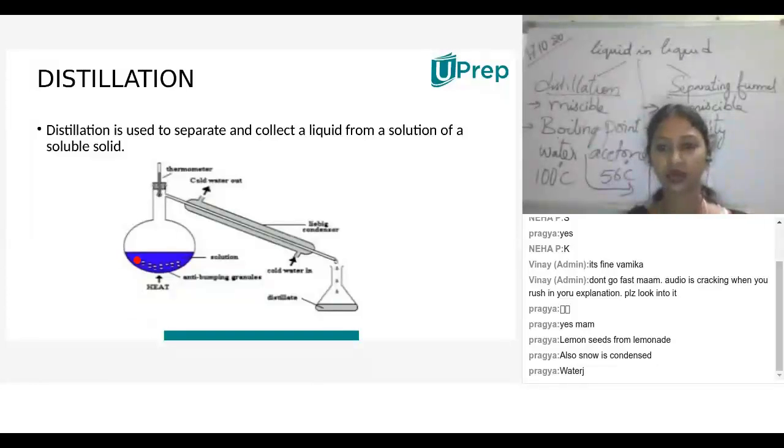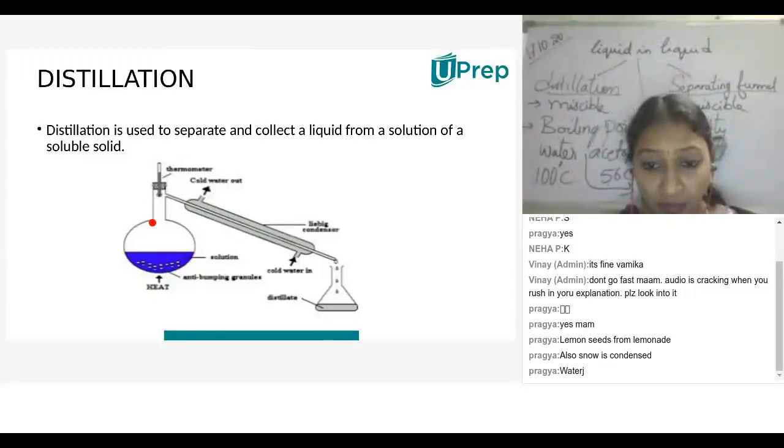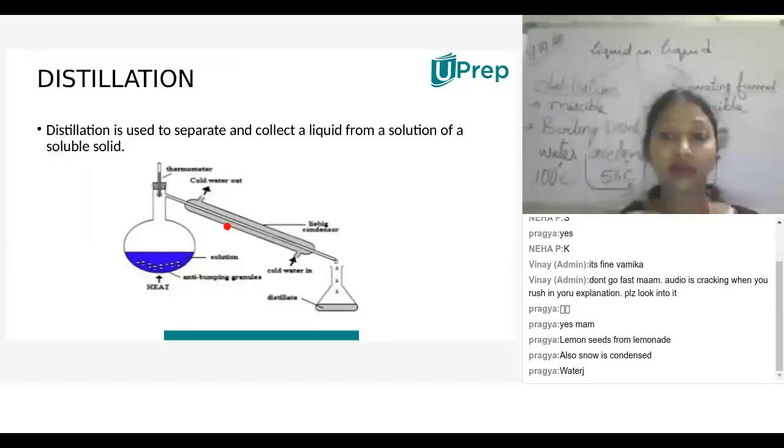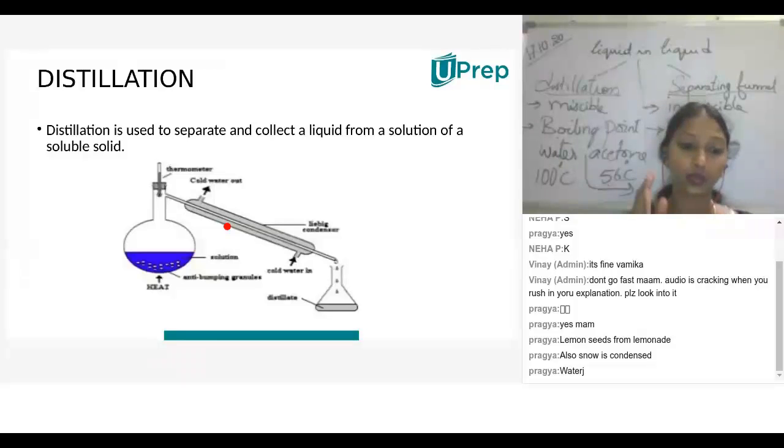So we can't separate water from acetone, or alcohol from water, or water and milk, by simple distillation. When they attain the boiling point, they come out on their own, and this condenser is used to cool down the hot vapors from the round bottom flask and convert them into liquid state.